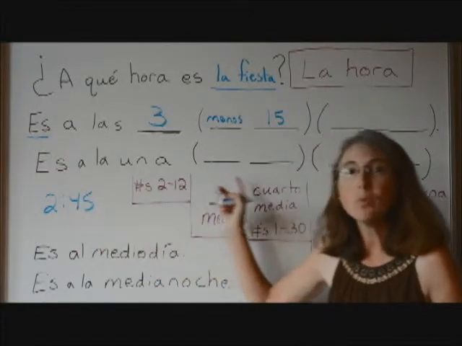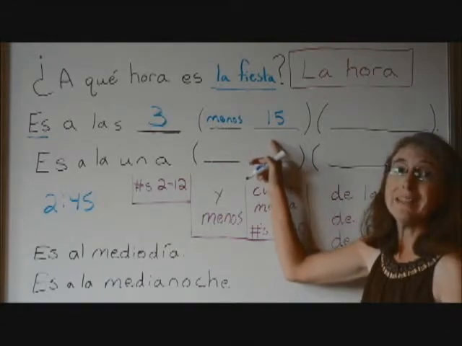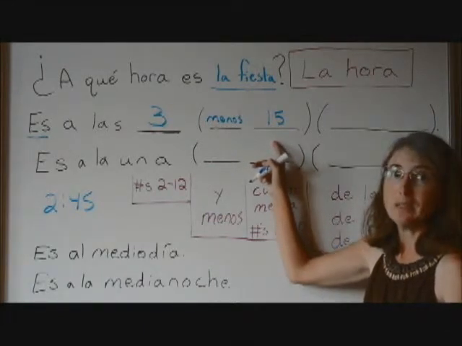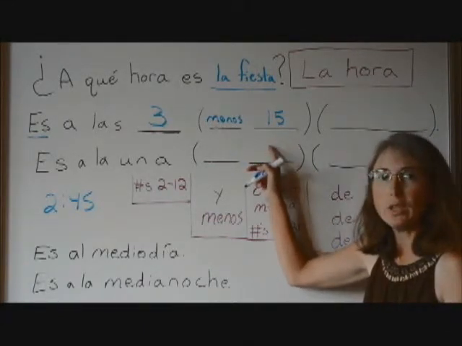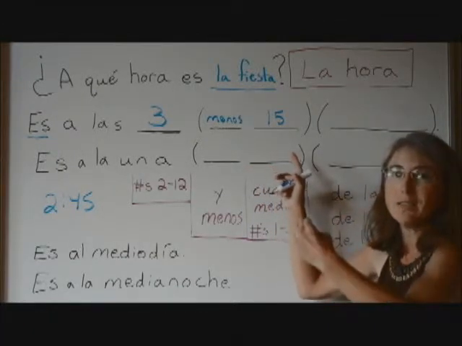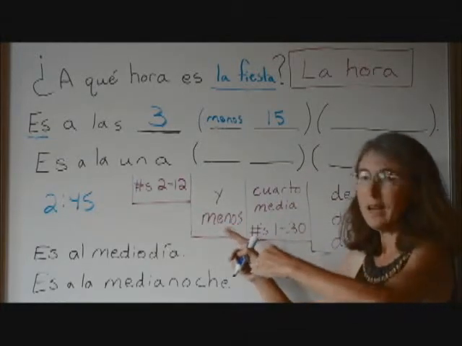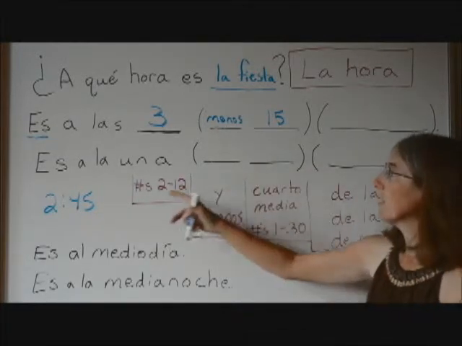The largest number we can use to express time in this area, in the number of minutes after an hour, is 30. After the 30 minutes, then it becomes closer to the next hour. So we go up to the next hour, and instead of adding, we take away.